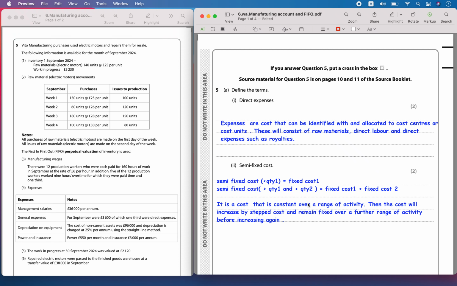Hello, today we are going to solve the October 2024 paper. Question number 5. Vito Manufacturing purchases used electric motors and repairs them for resale. The following information is available.